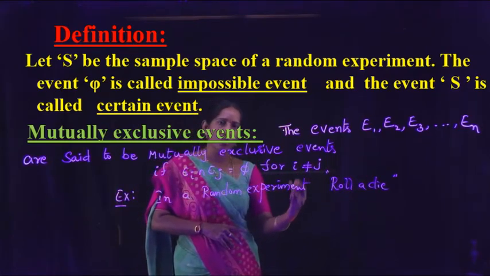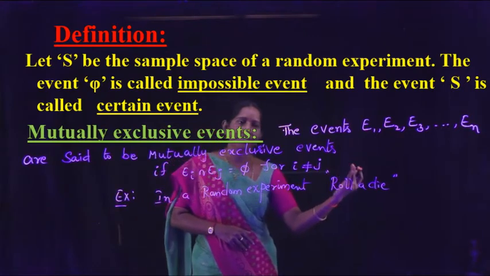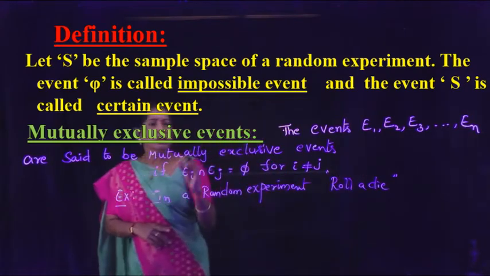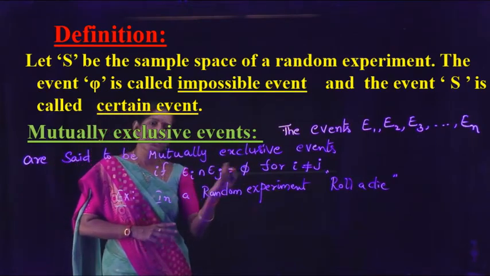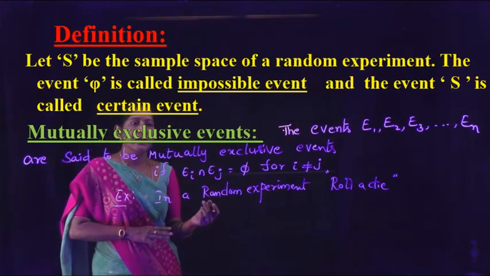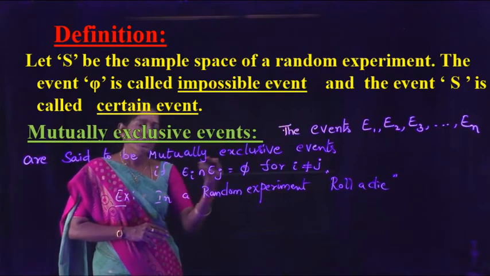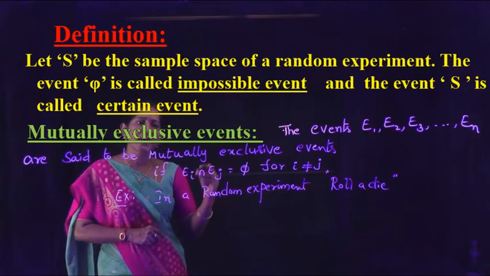Now, what is an event? A combination of elementary events is called an event.